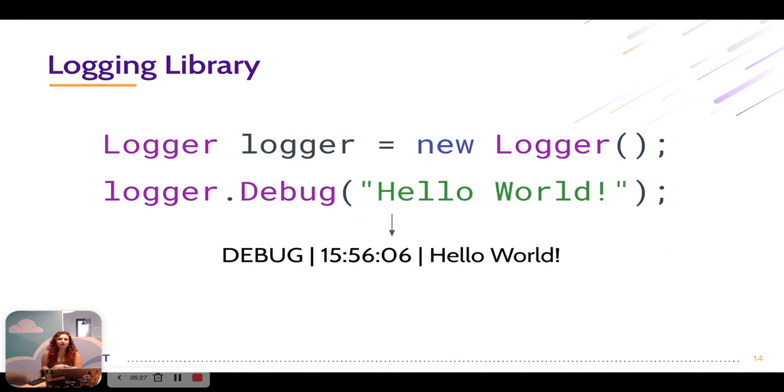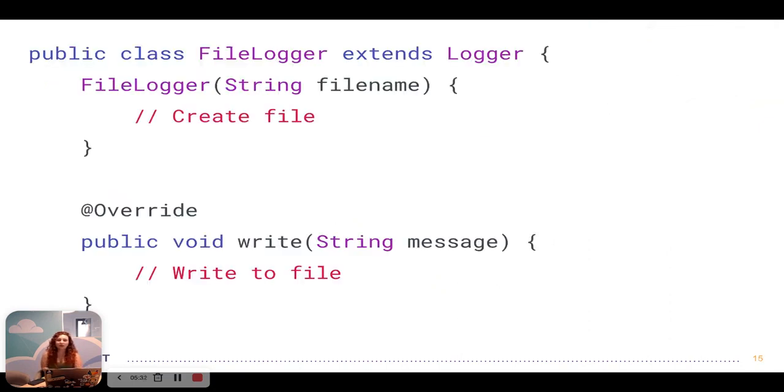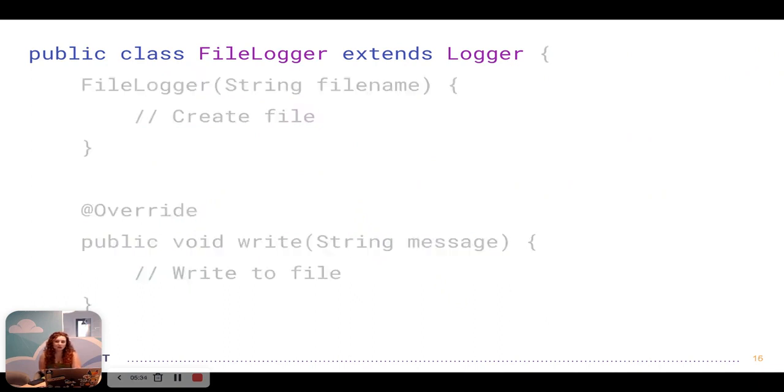Now, if the user wanted to log to, say, a file, he could just extend the existing logger. So in Java, we have the extends keyword, which just inherits from the extended class. So in this case, file logger extends logger. So file logger is inheriting all of logger's attributes and methods. So we are going to override the write method. And so instead of writing to stdout, we're going to write to a file.